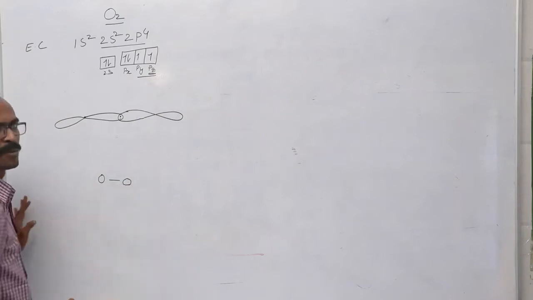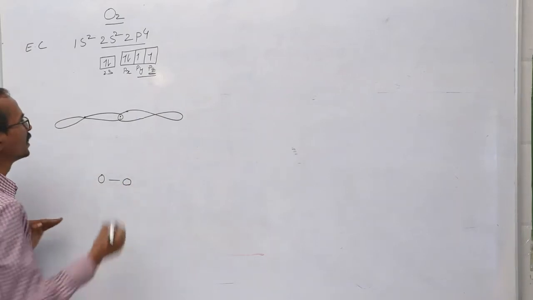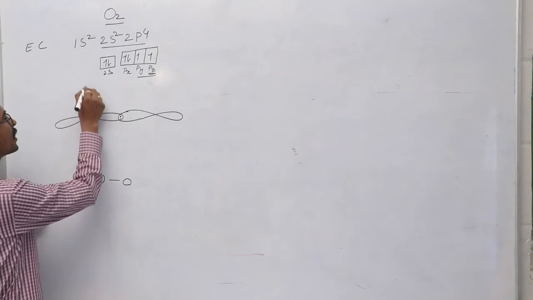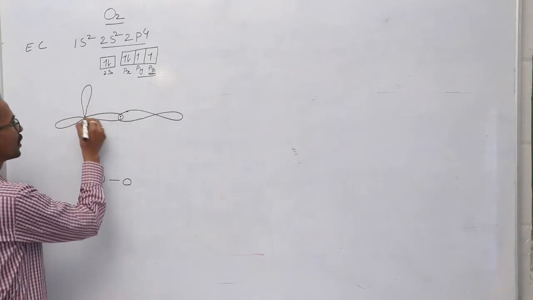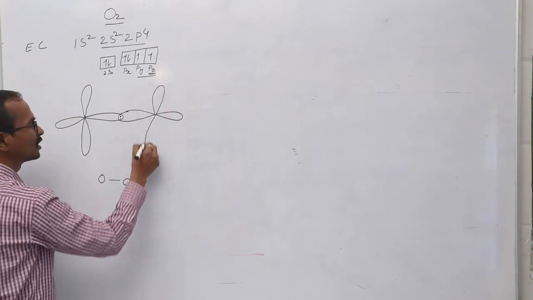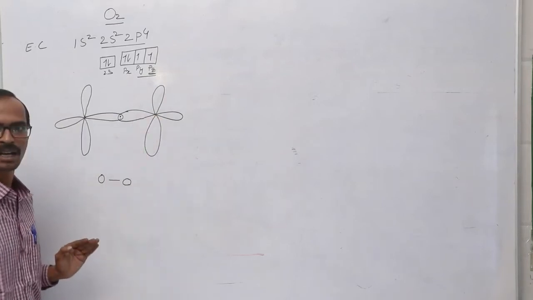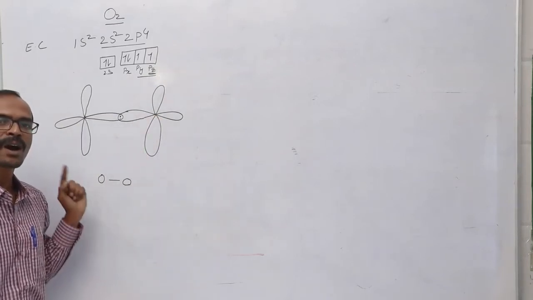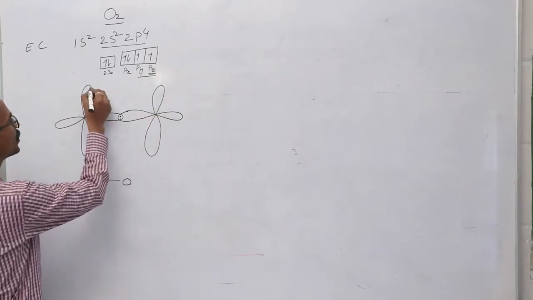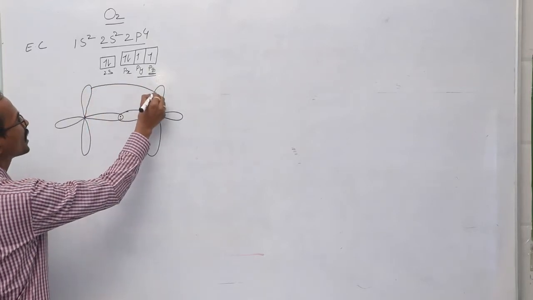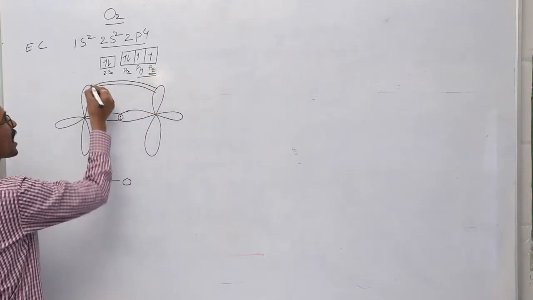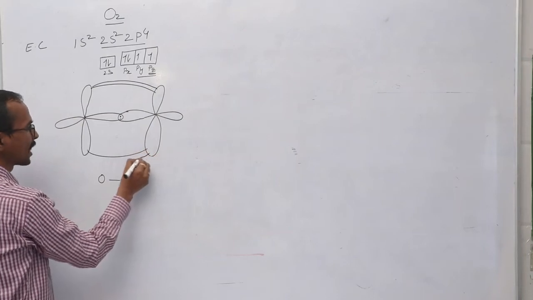Oxygen-oxygen sigma bond. And then here I am having a py orbital. Let it be py orbital. This is also having an unpaired electron. So the py orbital of one oxygen atom overlaps with the py orbital of another oxygen atom to form a pi bond.